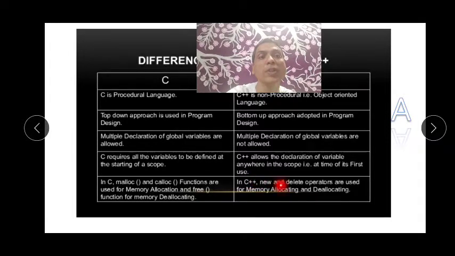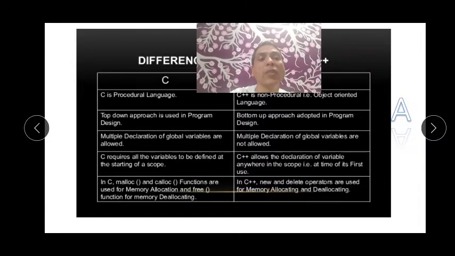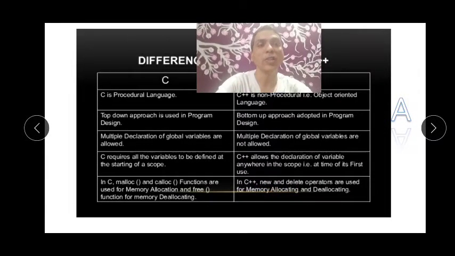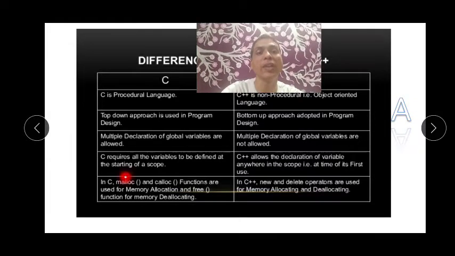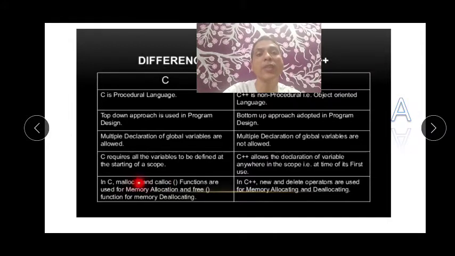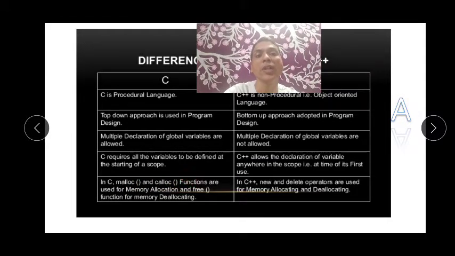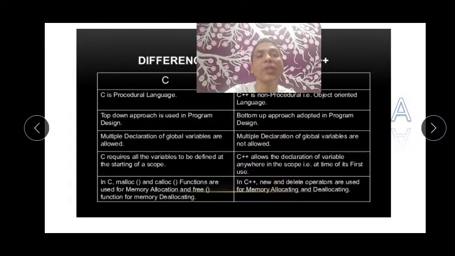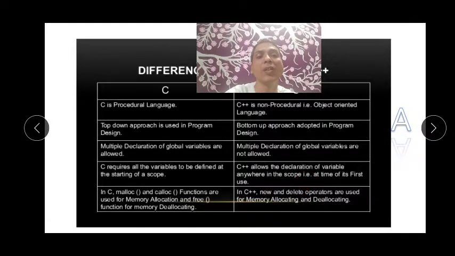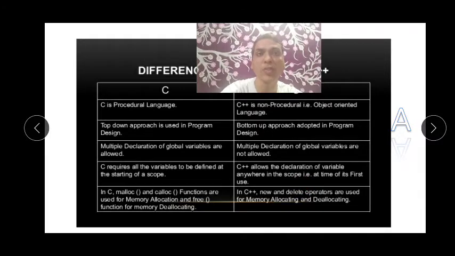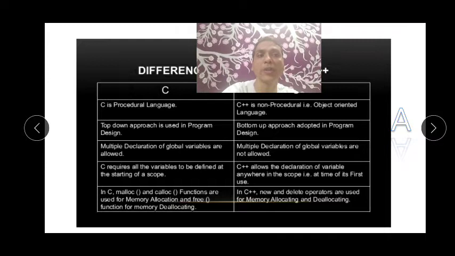Okay, in C++, new and delete operators are used for memory allocating and deallocating. This one is for allocation, this is for deallocation. The new operator creates new memory, that means allocation, and delete is used for deallocation. So instead of functions, they have operators.